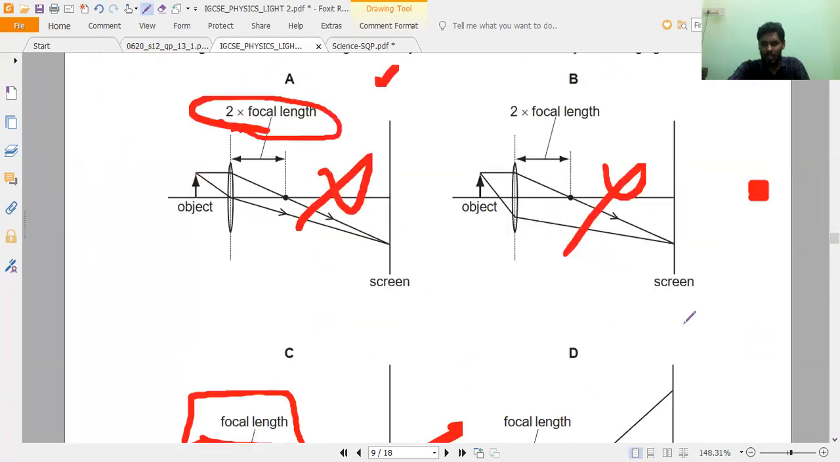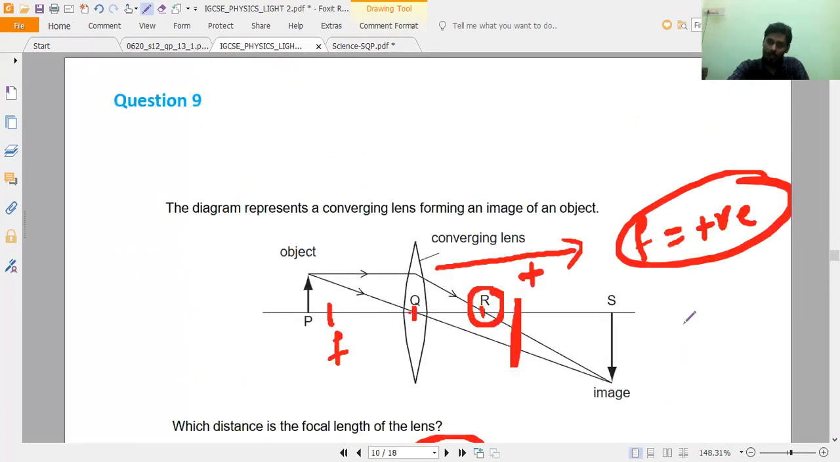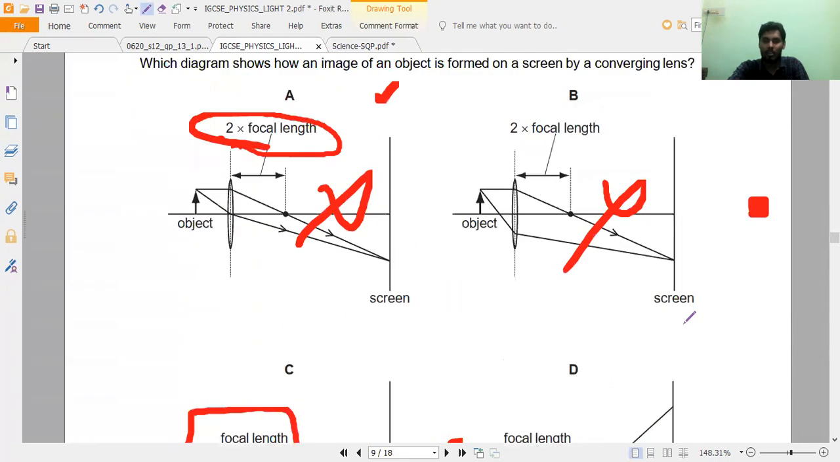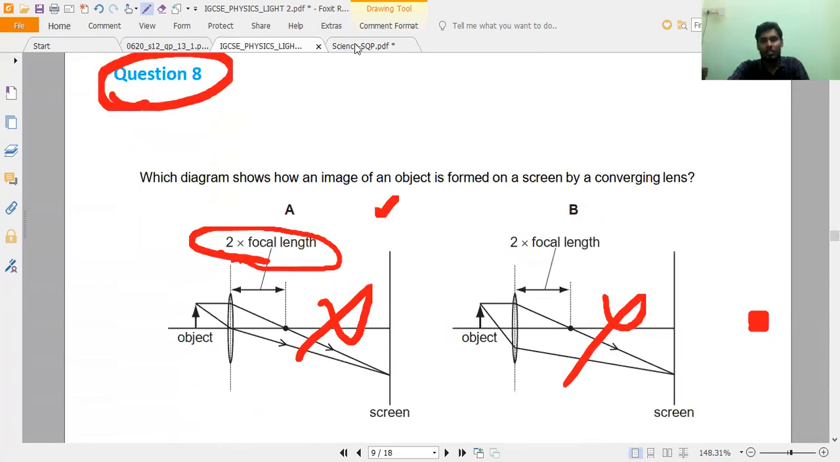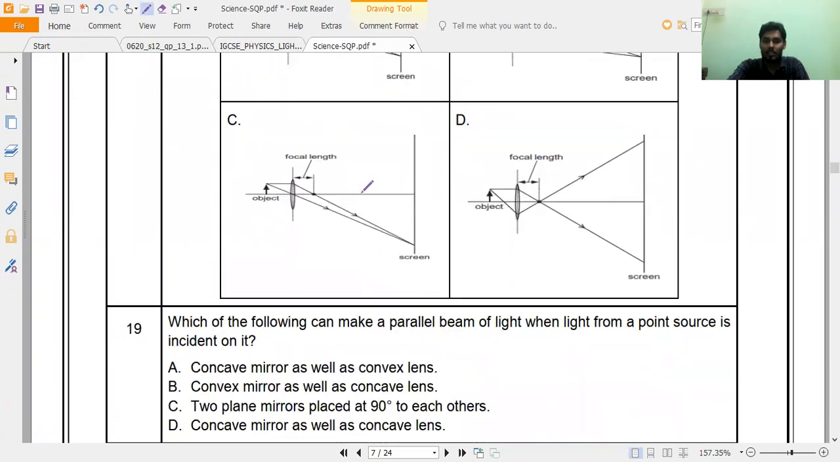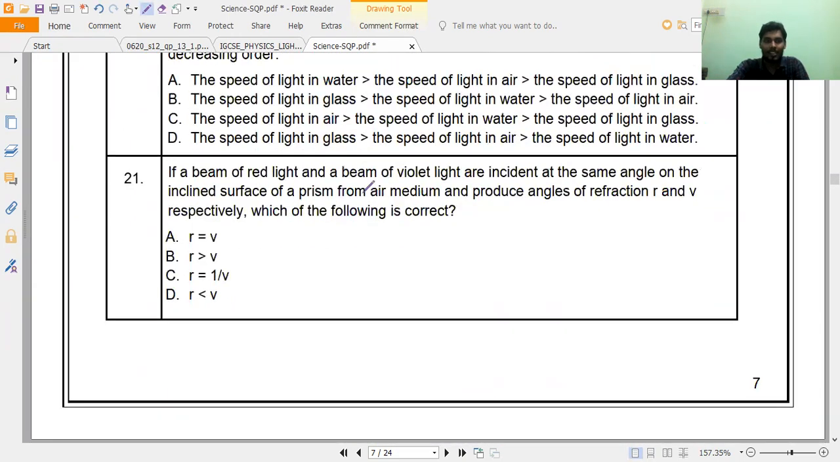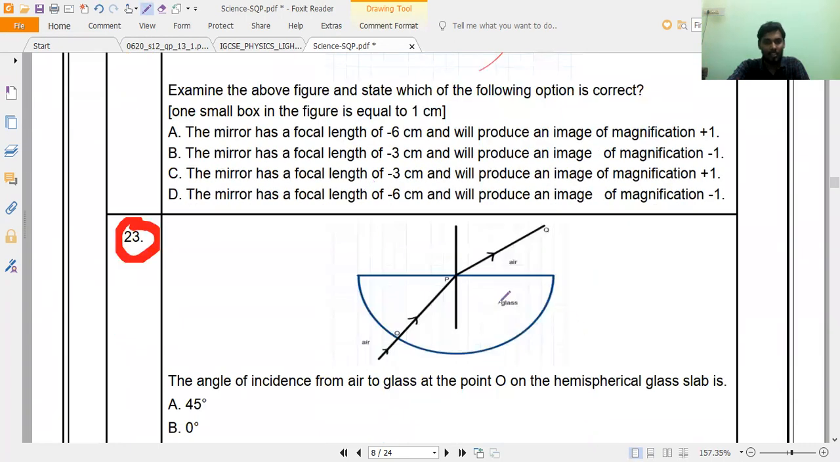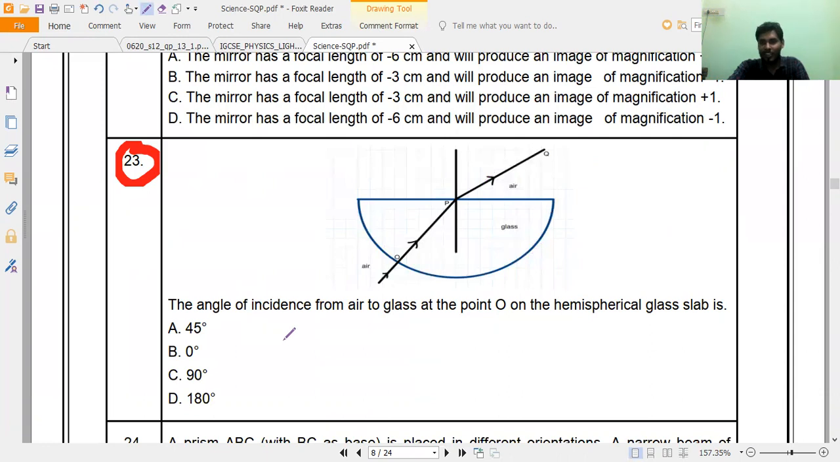Not only this question, almost all the questions I have found in this Cambridge curriculum, because I have good teaching experience in ICSE schools, so I can easily find this. Next, question 23. This is a semi-sphere question. It's actually a very good question.